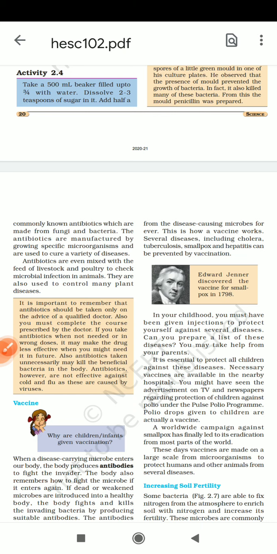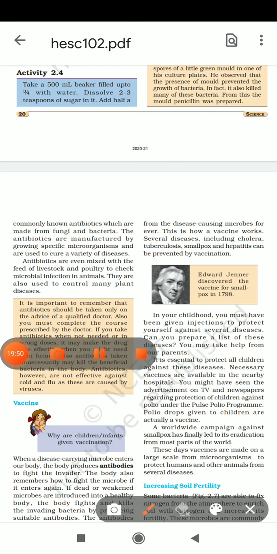We should always use antibiotics with the help of a qualified doctor. If we use antibiotics without the advice of a qualified doctor, they kill the beneficial and useful bacteria in our body, so that is harmful. And then in the future, when we take antibiotics, they will not work.